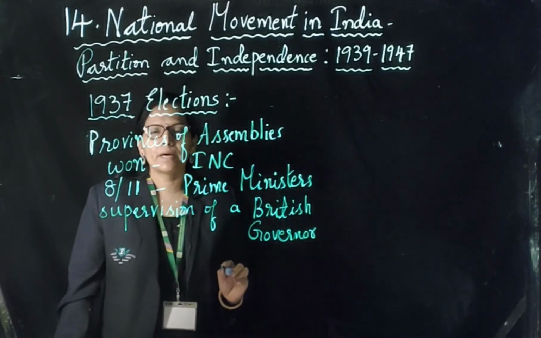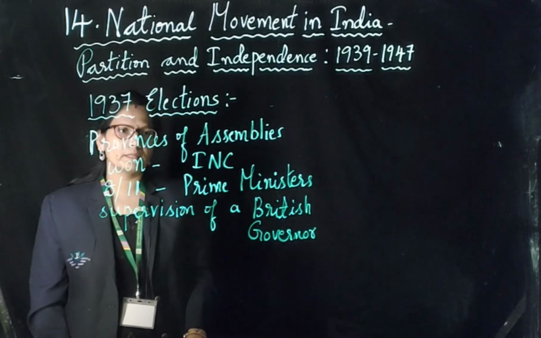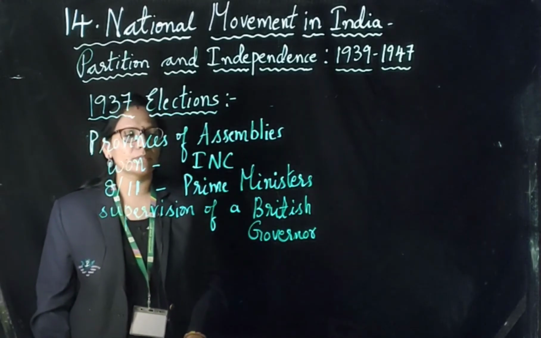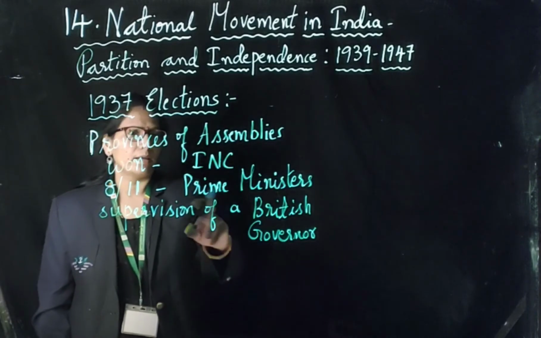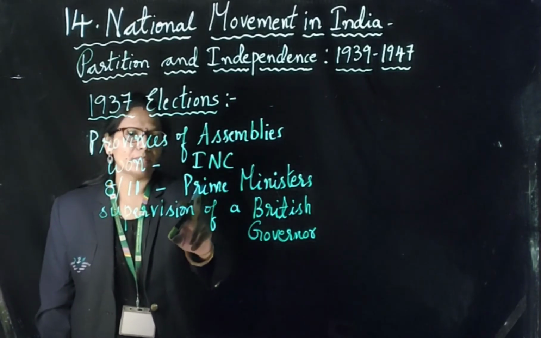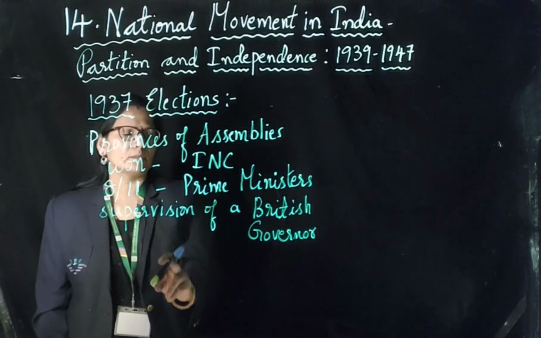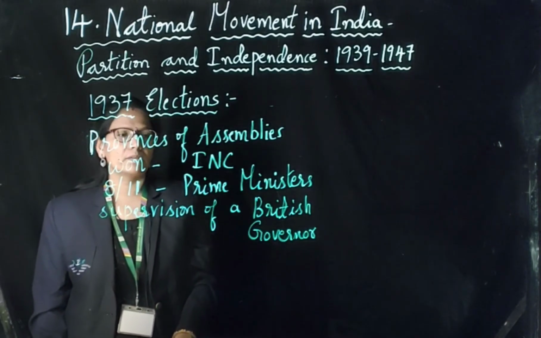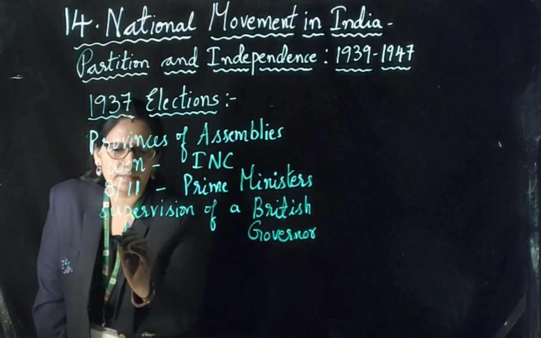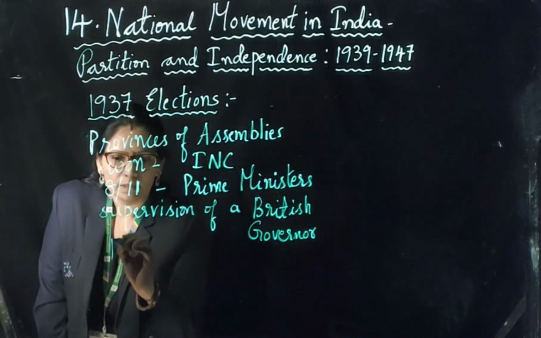Who was the winning party here in the 1937 elections? The Indian National Congress. They won most of the provinces and appointed prime ministers there, and these prime ministers were working under the supervision of a British governor. Which type of government was formed by the Indian National Congress at that time?